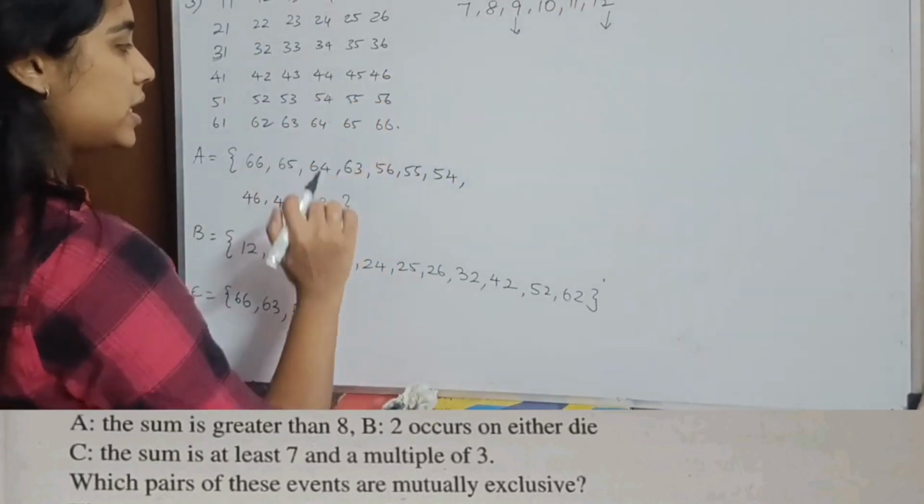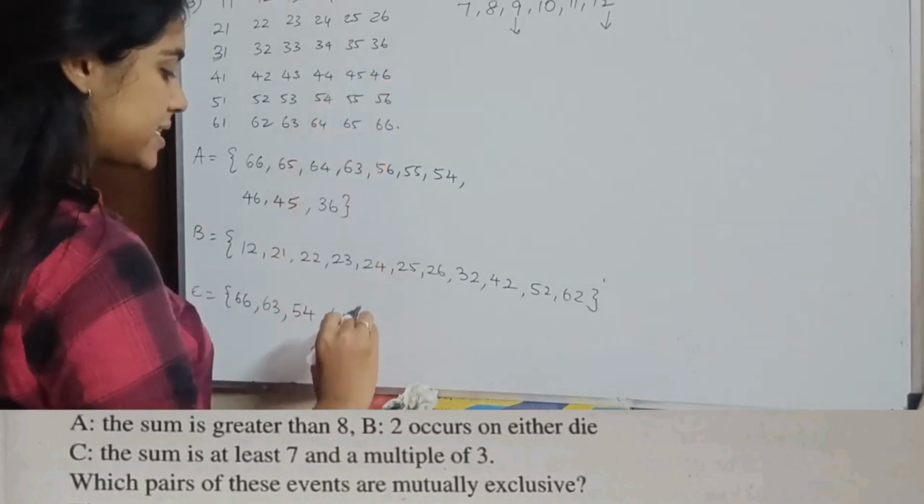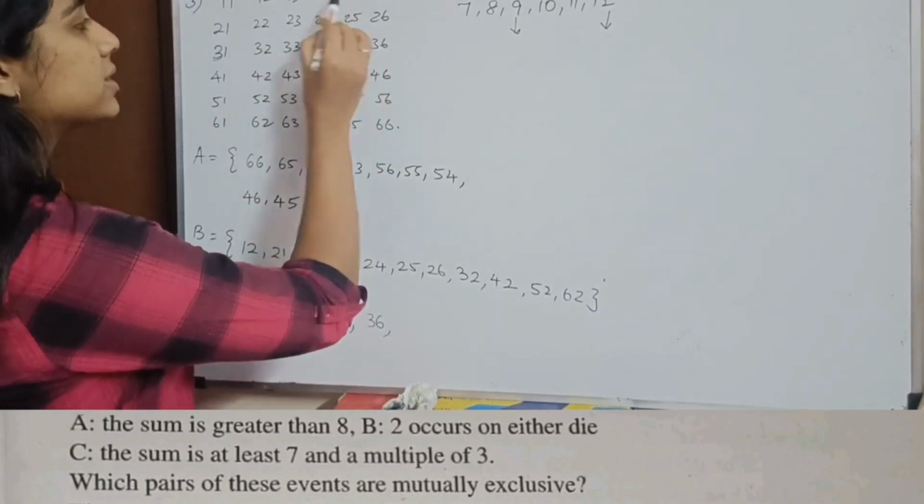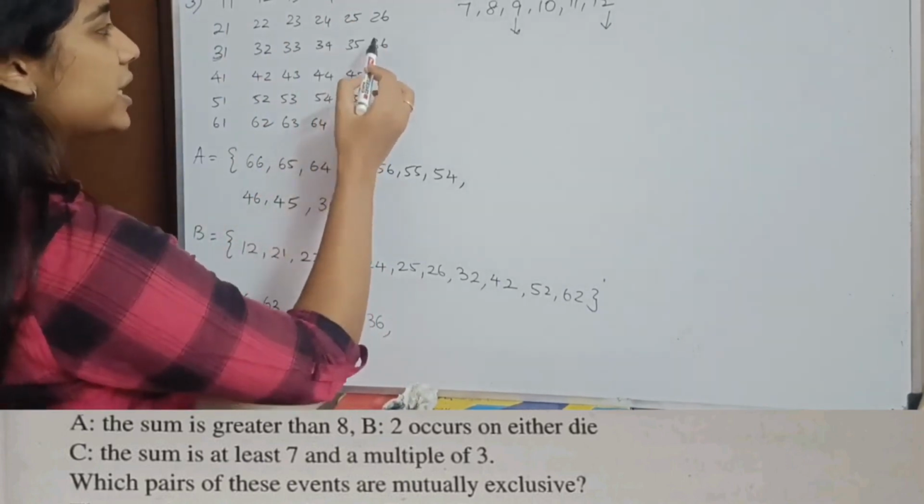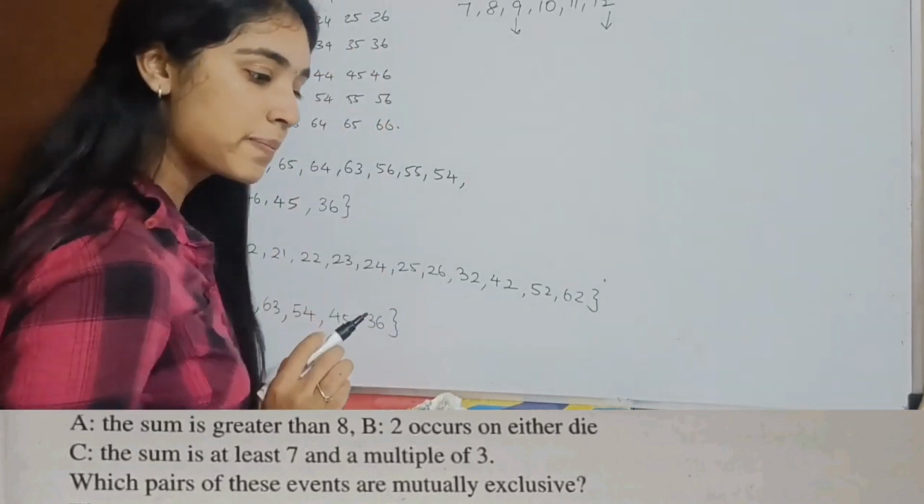Then what is my possibility? I have 4 5. Then what else? I have 3 6. Then I have nothing else. Okay, so this is my last number. So my sample space for C will be this.